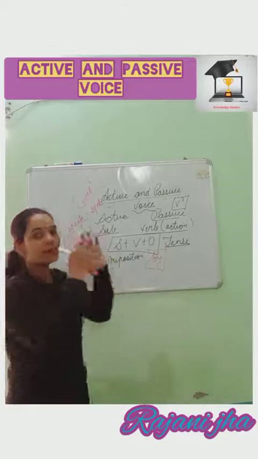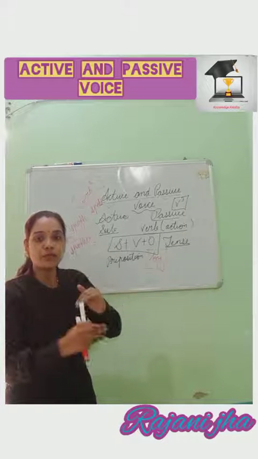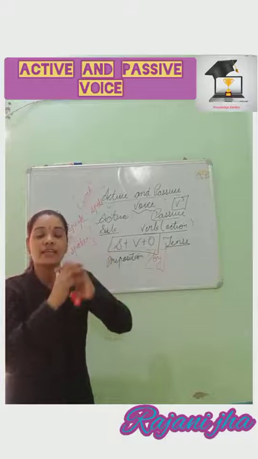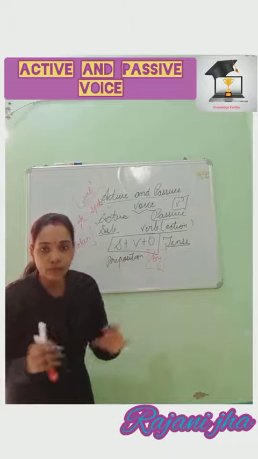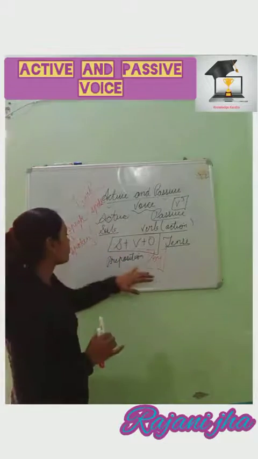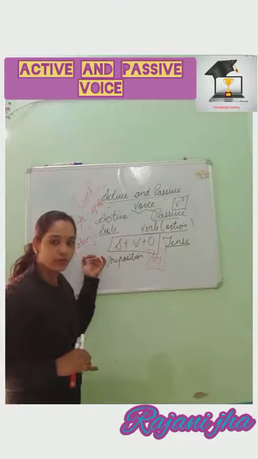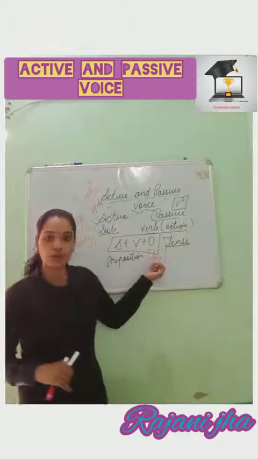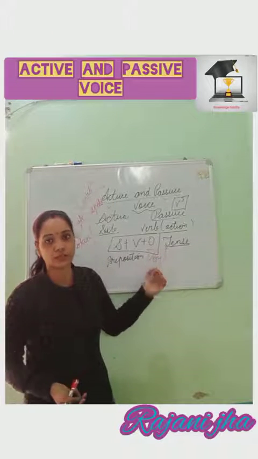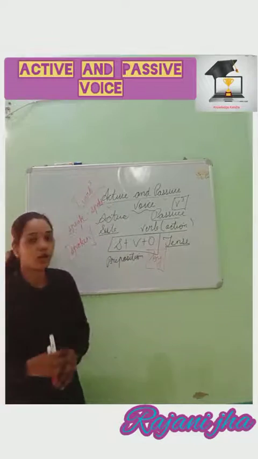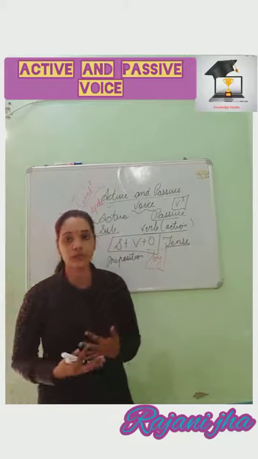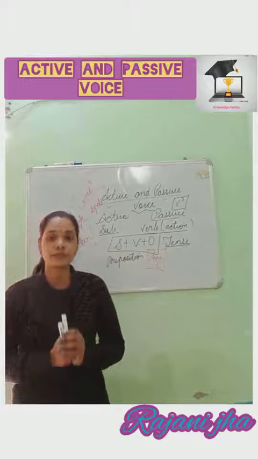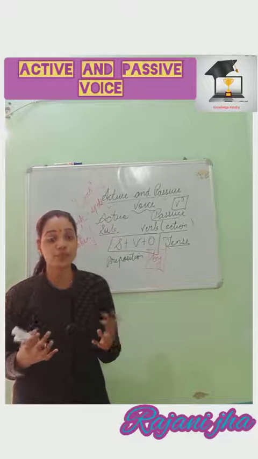That subject becomes object over there, and before that object we use by just to show that he or she or it is the doer of the action, the performer of the action. So these two are common. The third form of verb is always used, you have to remember it, and the second thing is by as a preposition, which we always use to denote the performer of an action. Now we will come to know through different examples, and as I have already said, for different tenses we need different rules.